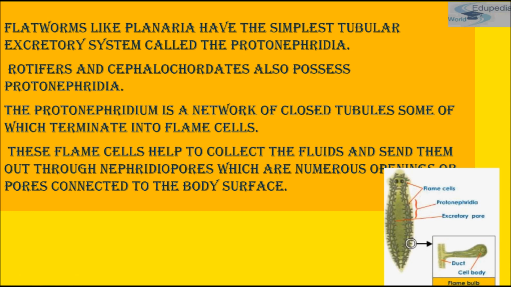Rotifers and cephalochordates possess Protonephridia. Protonephridium is a network of closed tubules, some of which terminate into flame cells. As you can see, these are flame bulbs, so they terminate into flame cells. These flame cells help to conduct the fluid and send it out through nephridiopores, which are numerous openings or pores connected to the body surface.